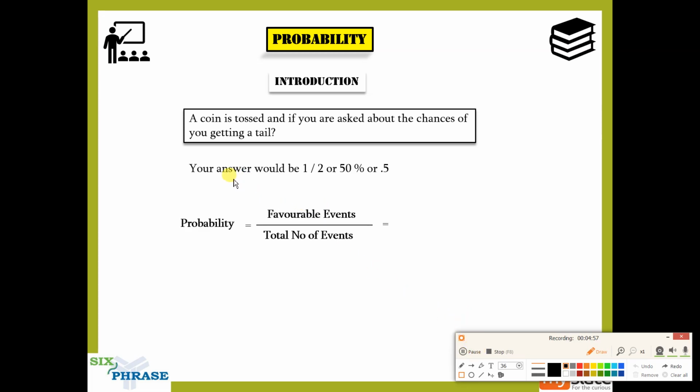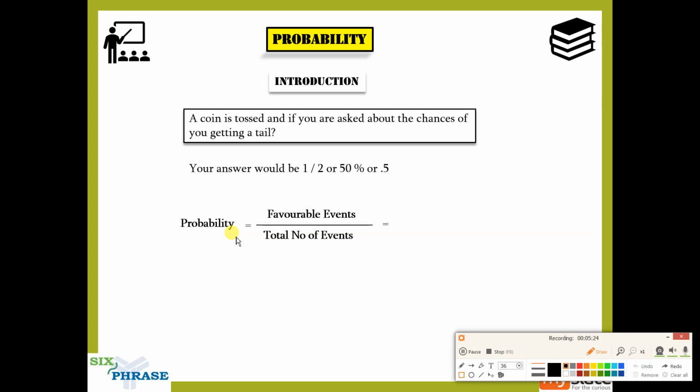Like I told you, your answer would be 1 by 2 or 50 percentage or 0.5. All these are right. I am not saying any of these things are wrong. But look at the formula for probability. This is one formula I would say you should remember. There are not many formulas for you to remember in probability. There are very few, but there is one.